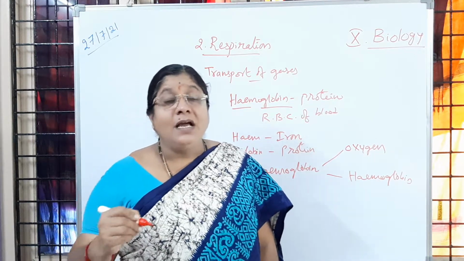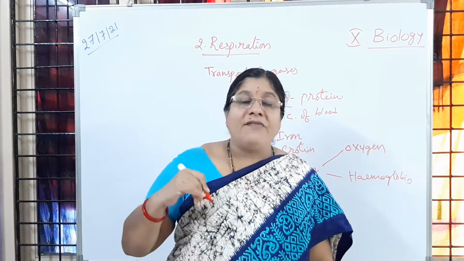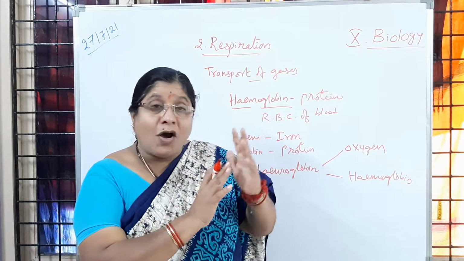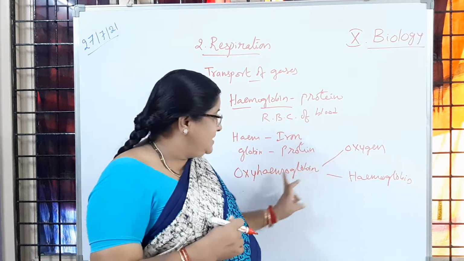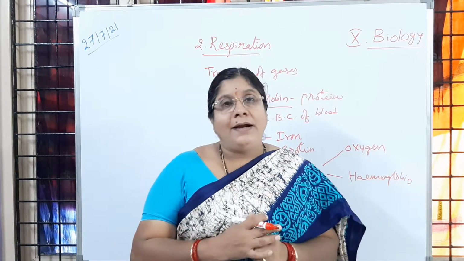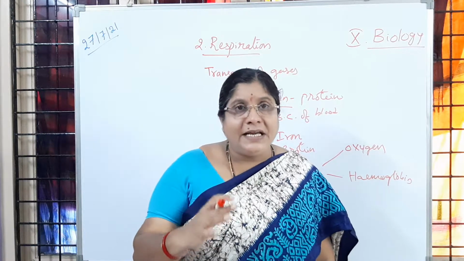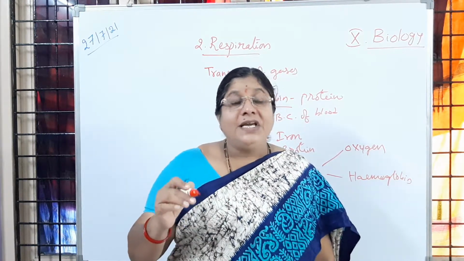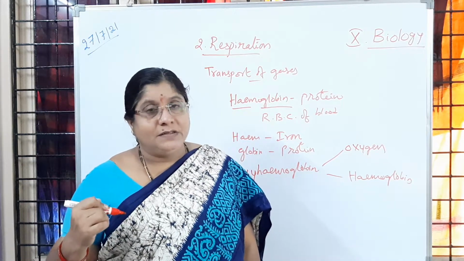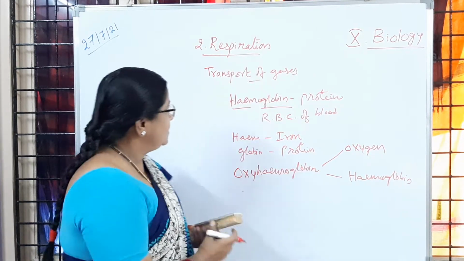When it is happening, carbon dioxide and water vapor are produced from the cells, and the glucose is getting oxidized by oxygen which is carried by hemoglobin, and heat energy is released. That heat energy is used up by the cells present in our body. Is it clear to children? So the carbon dioxide and water vapor are produced.